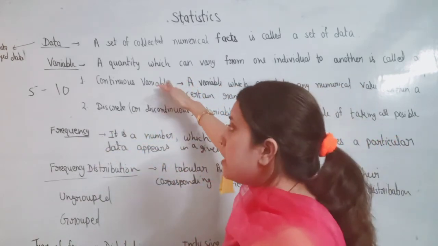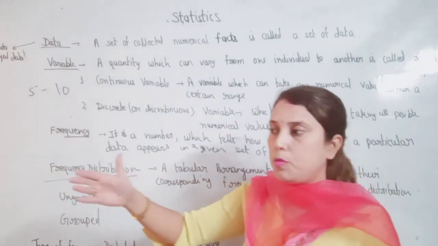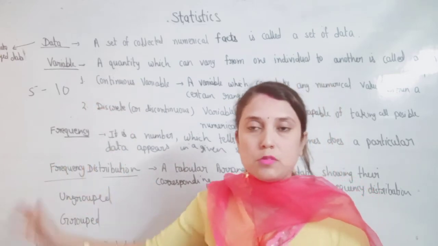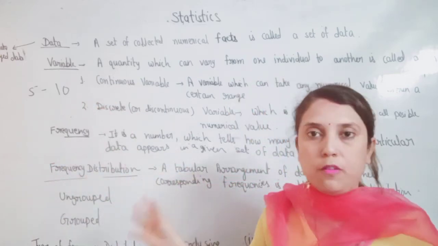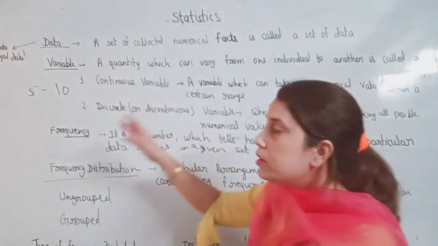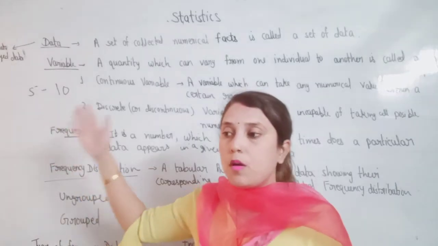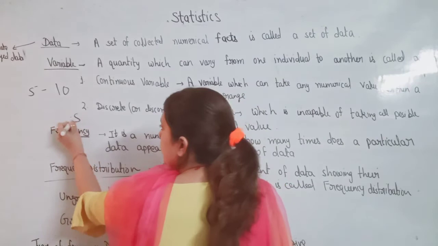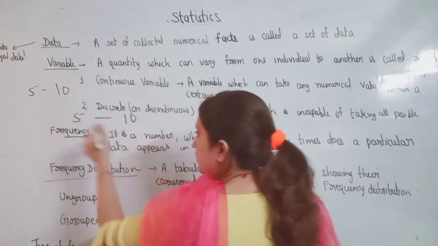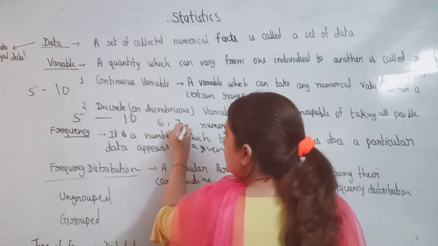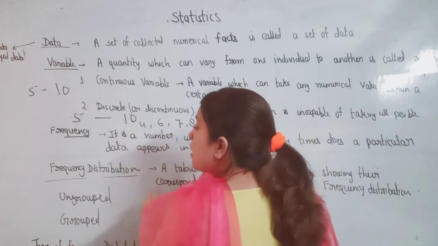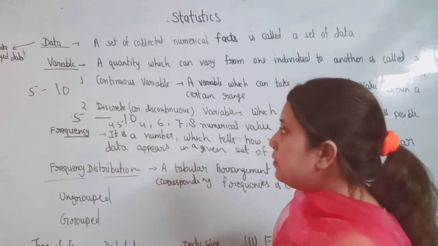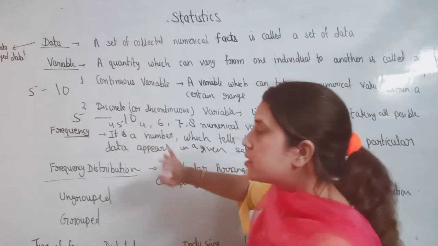In continuous data we take the example of height, suppose 30.5 centimeters and 47.5, so we can take decimal form also. But when we talk about the number of members in a family, we can take a perfect number like 6 members, 7 members, 8 members, 4 members, but we can't say 4.5 members. Okay, so this type of variable is called a discrete variable.